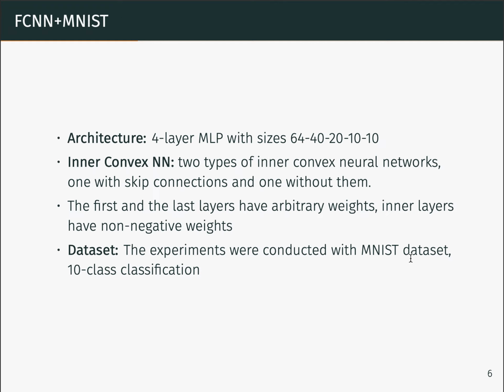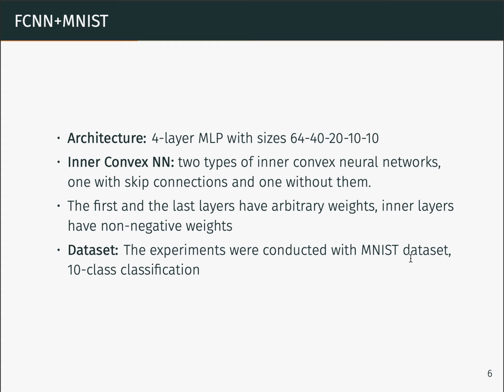First of all, we conducted the experiments on MNIST dataset. We used a 4-layer neural network with the following architecture. When we construct the convex version, we constrained the second and the third layer to be non-negative. MNIST dataset consists of 60,000 images corresponding to 10 classes.